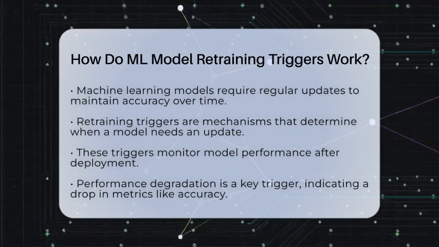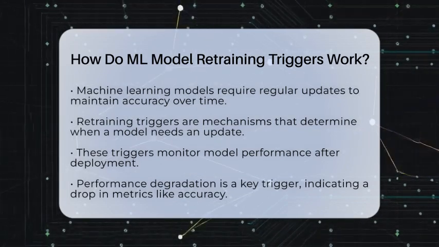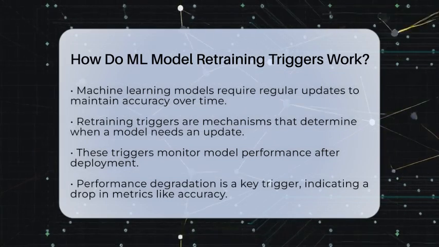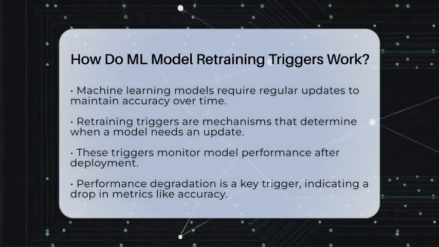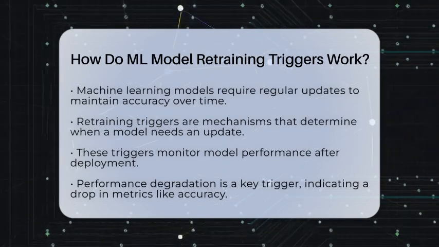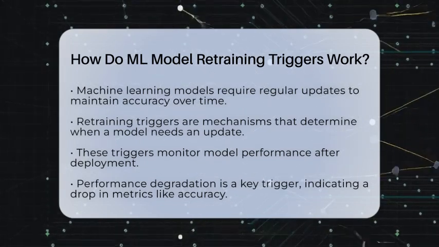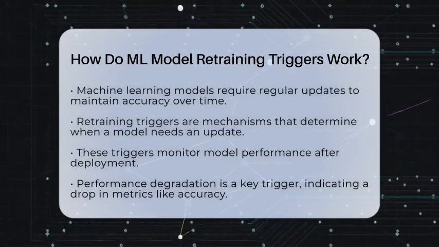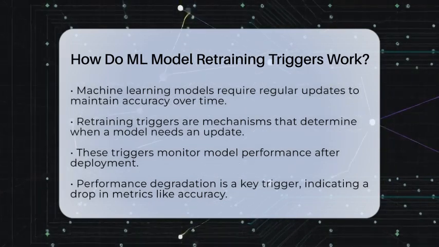Let's break this down into simpler terms. Retraining triggers constantly monitor how well a model is performing after it has been deployed. They keep an eye on various signals that might indicate the model is not working as well as it should. For example, if the accuracy of the model drops, or if the data it is processing changes, the system will recognize this and initiate retraining.